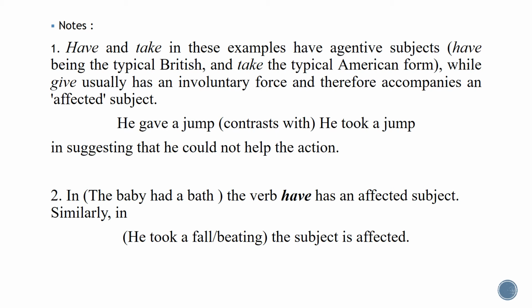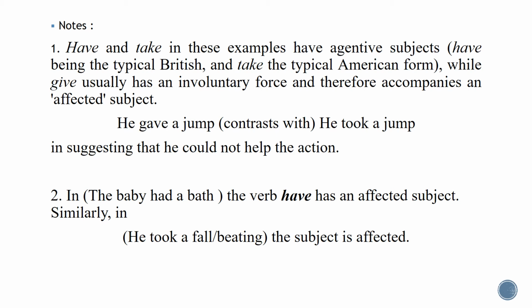What does each one of them mean? Is it clear? Why with give do we have an affected subject, while with take we have an agent subject? If you can figure out the meaning of the idiom to give a jump or to take a jump, you can understand why he in the first sentence with give is affected, while in the second sentence with take he is agent. Okay, this is again the second job for you.